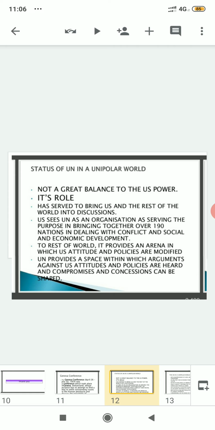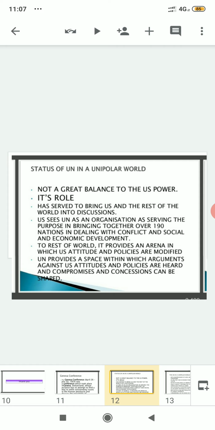Over 190 countries are there, and the US believes that the UN is such an organization that has been successful in bringing all these 190 plus countries to deal with their conflict. That means they will not go to war straight, they will have discussions, and that warlike situation could be resolved. So the UN is very successful in doing that according to the US mindset.